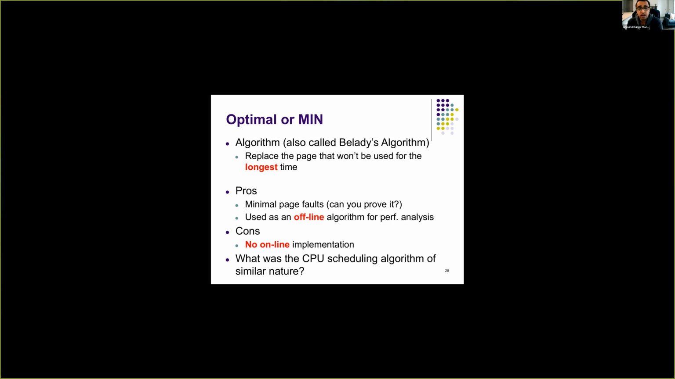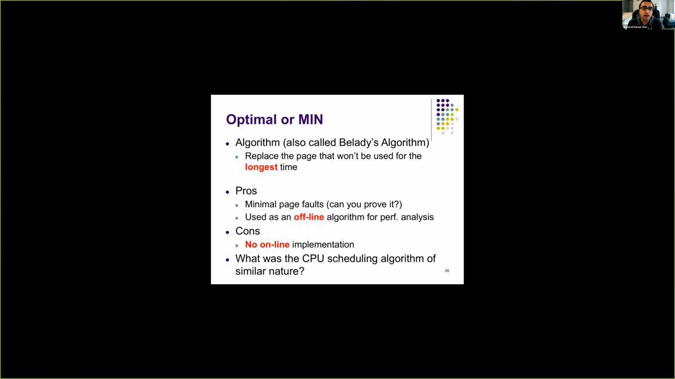Okay, by the way, do you remember we also had a similar policy in CPU scheduling algorithms? That's shortest job first, right? There we had the very nice guarantee that if you use the shortest job first algorithm, average turnaround time will be minimal. However, we cannot implement that because you cannot know the total time needed by each process beforehand.